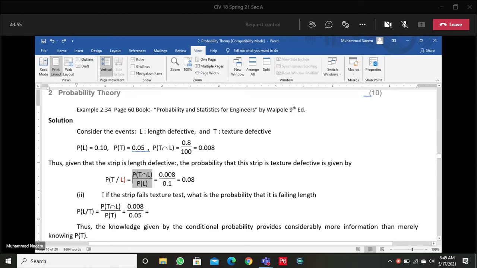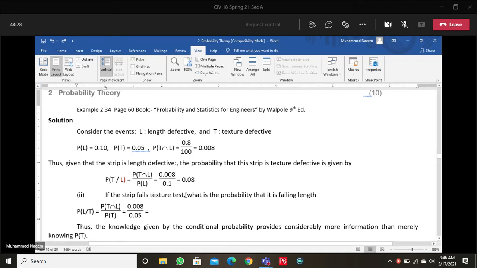Also remember the other case. If we reverse the event, if texture failure is performed first, it is always with the if condition, after the words like whenever.